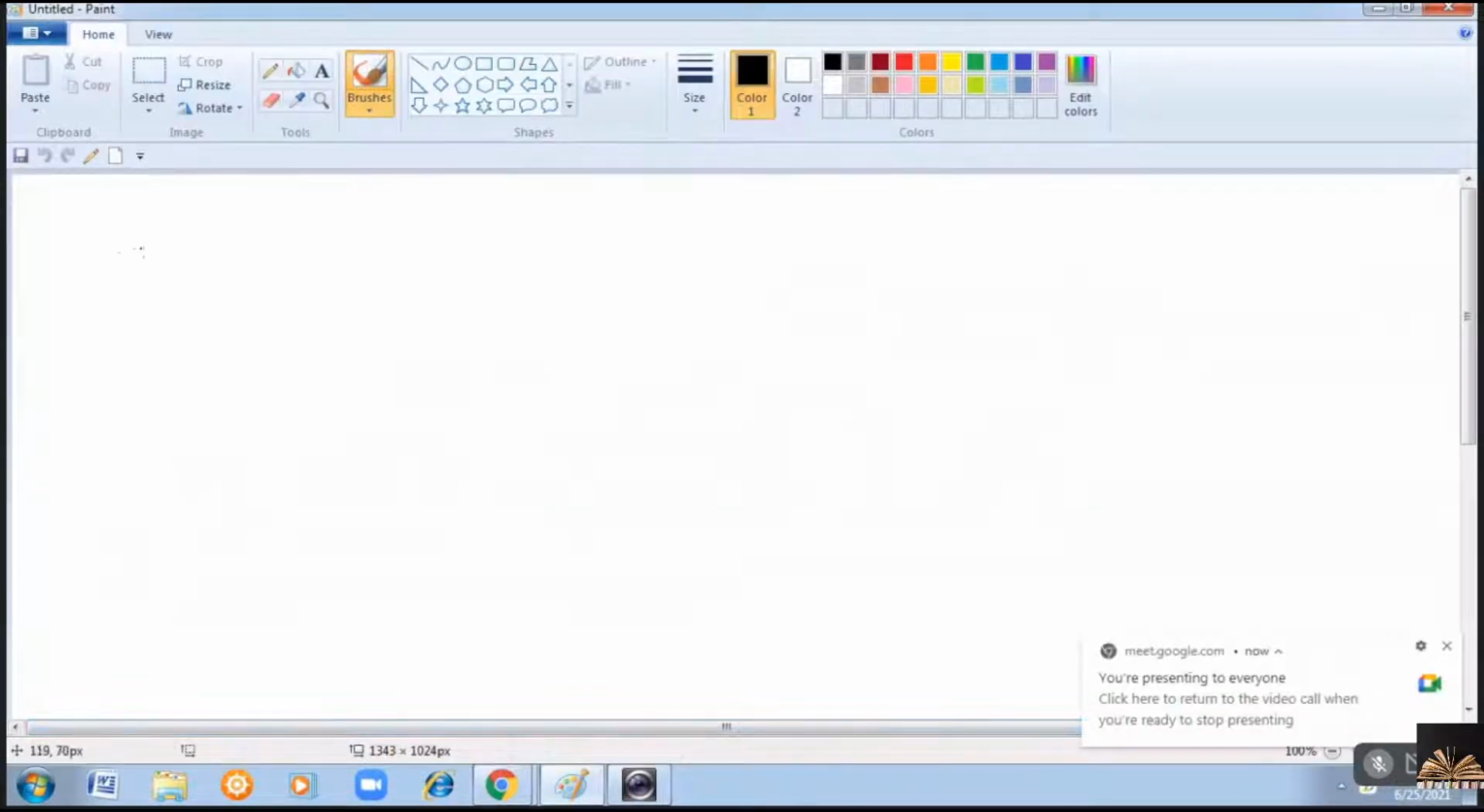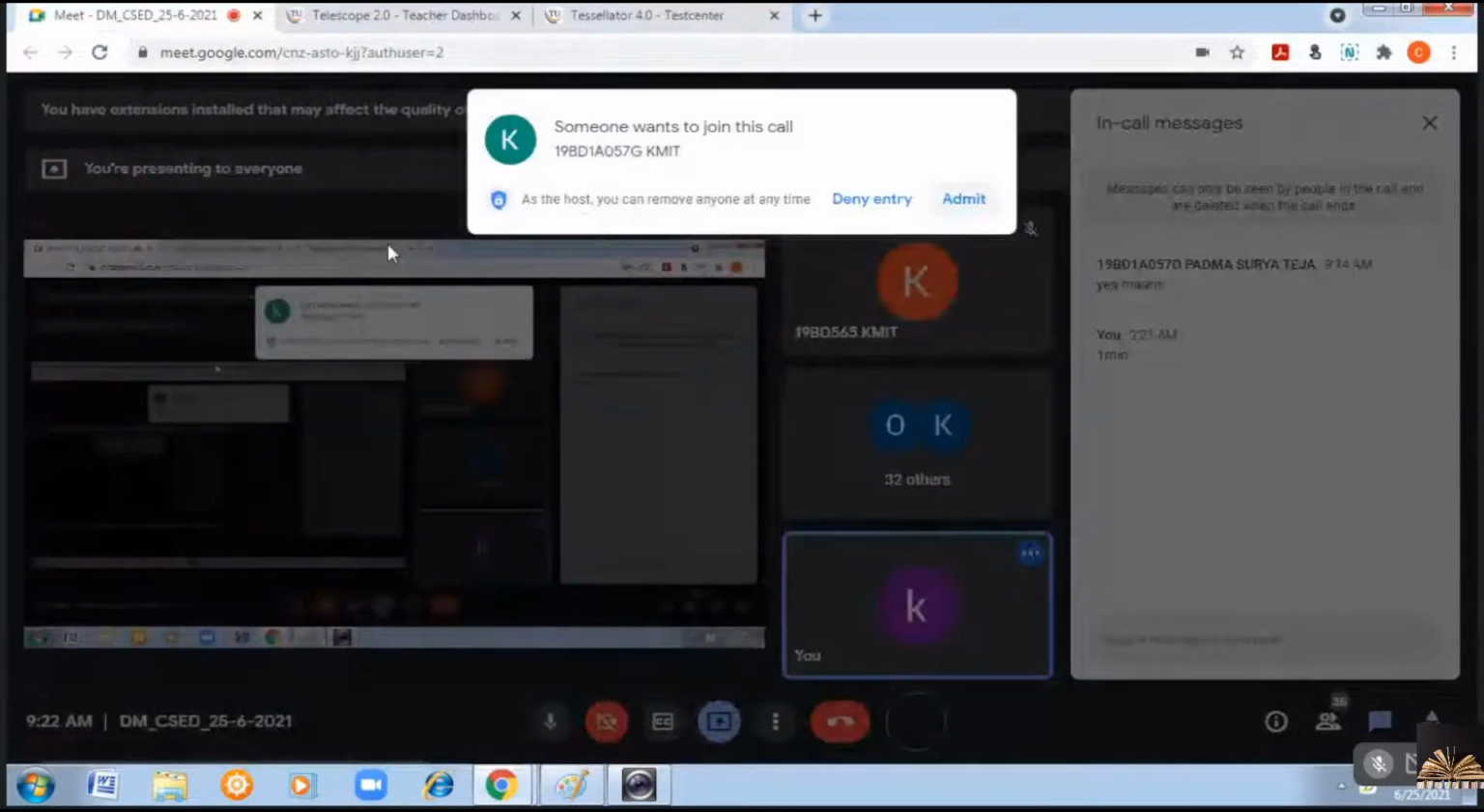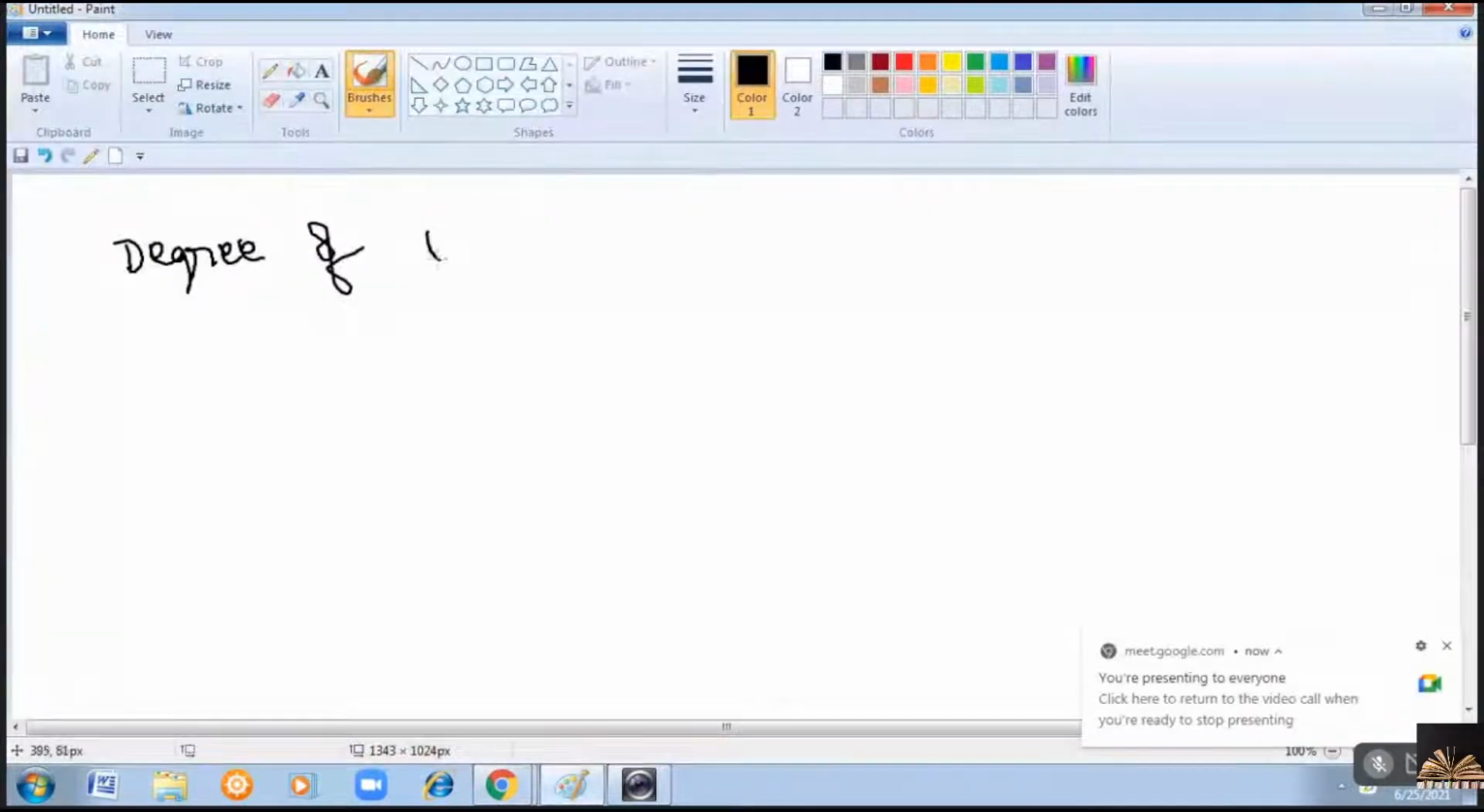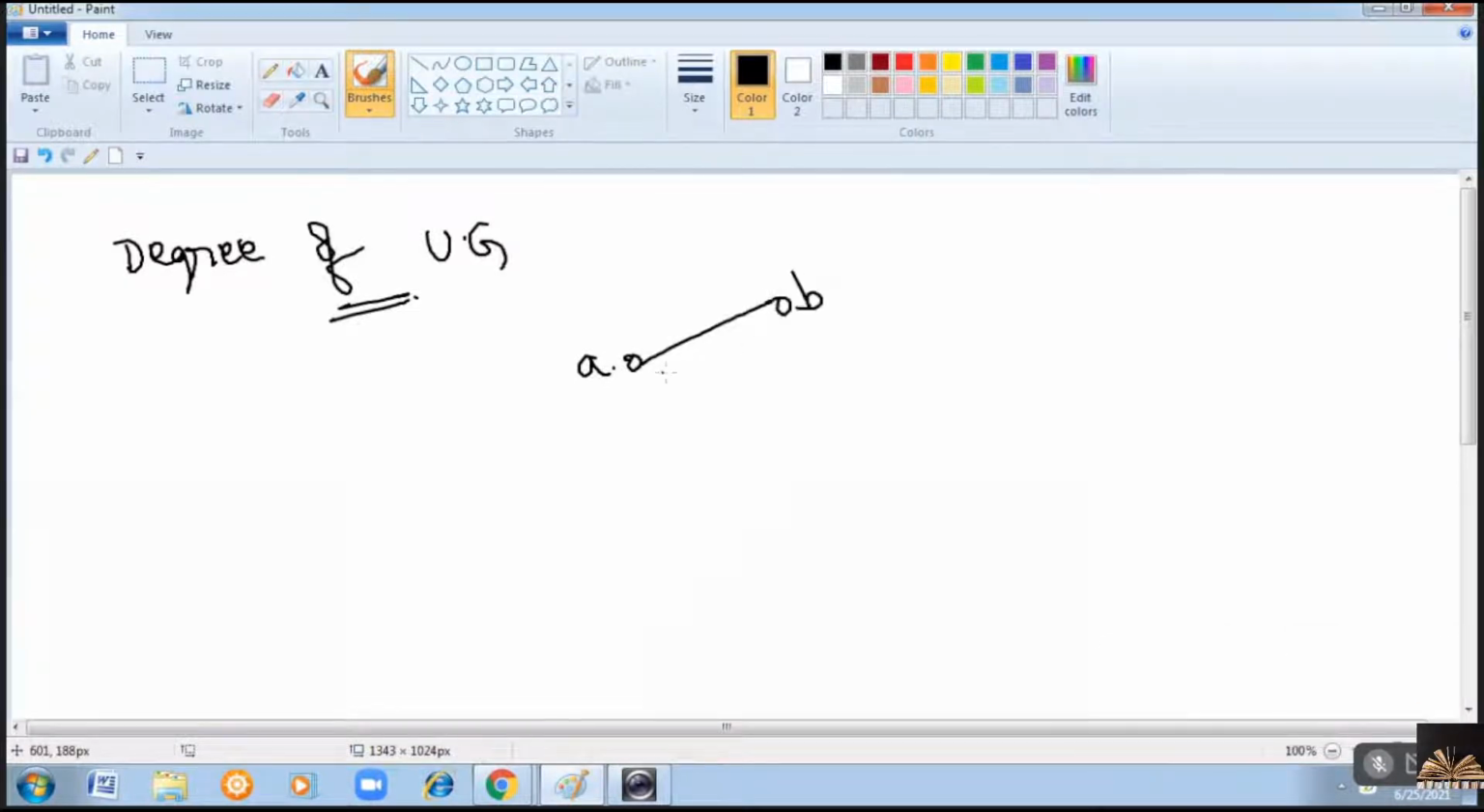Now coming to the degree of a vertex. First, we'll see the degree of an undirected graph and the directed graph. How to find the degree of an undirected graph, we'll see now. The degree of a vertex in an undirected graph is equal to the number of edges incident with it. Consider if you have a vertex A and the graph is something like this.